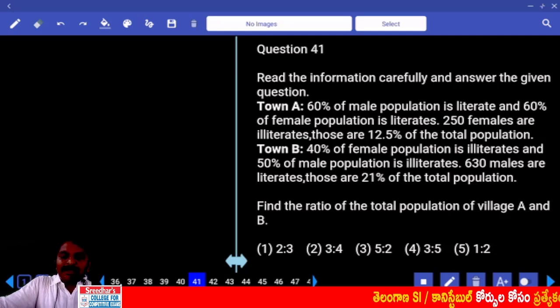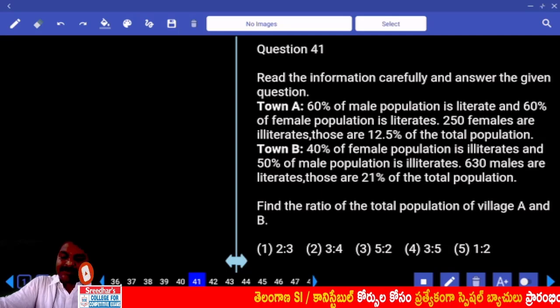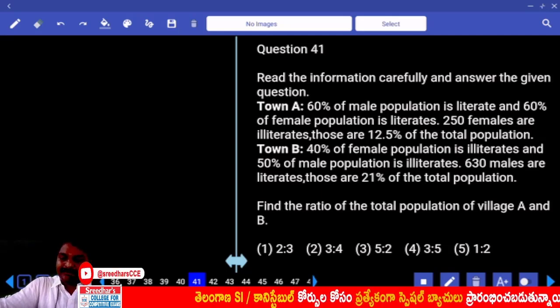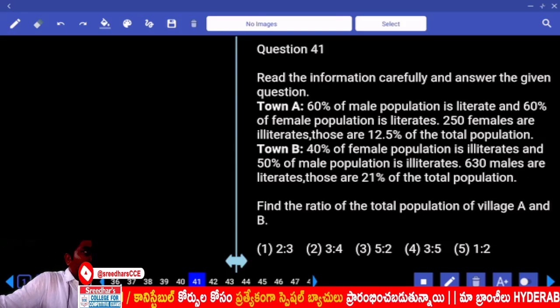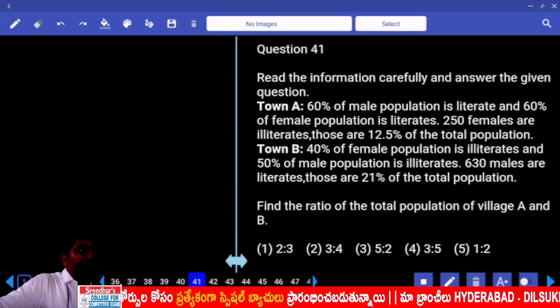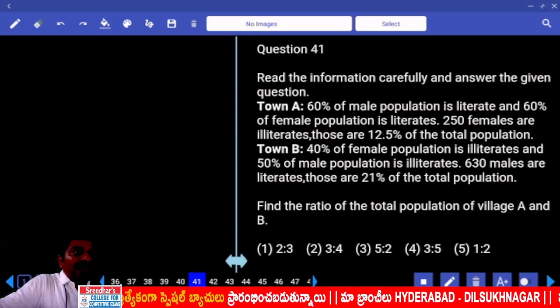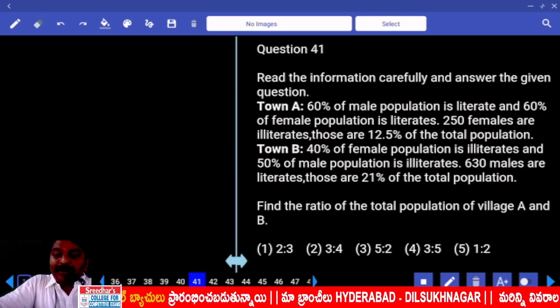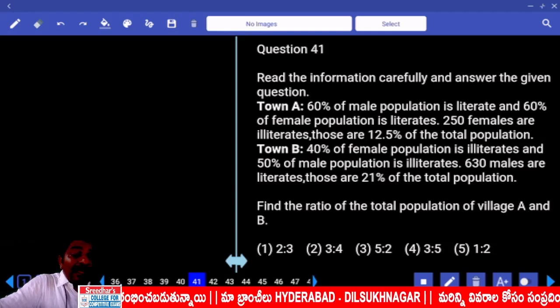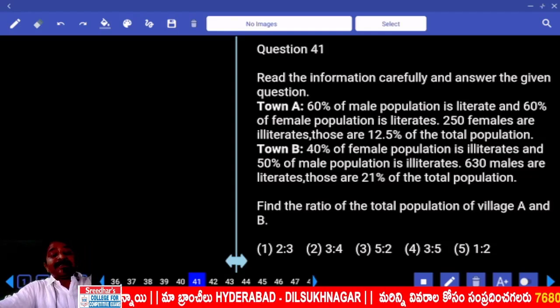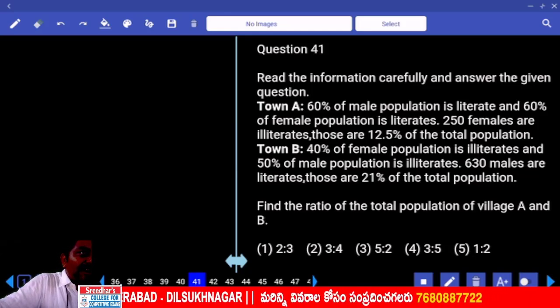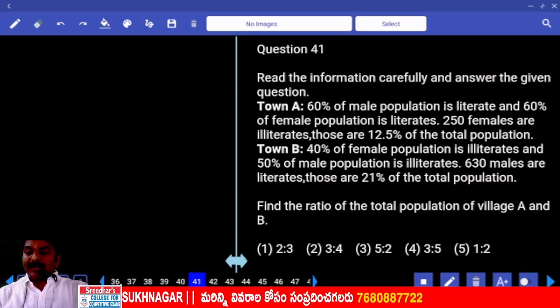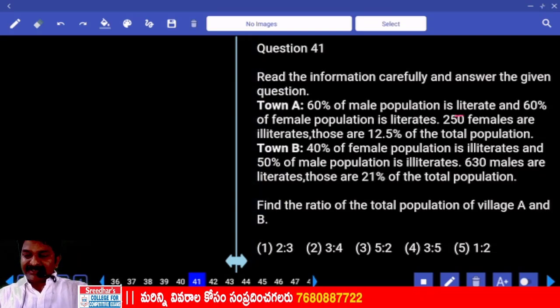Right, town A and town B, 2 towns are there. 60% of male population is literate and 60% of female population is literate. So we can say 40% of male are illiterate, and 40% of female are illiterate. Out of total population, 60% are literates. Out of total population, 40% are illiterates. Because among male, the literate percentage is,